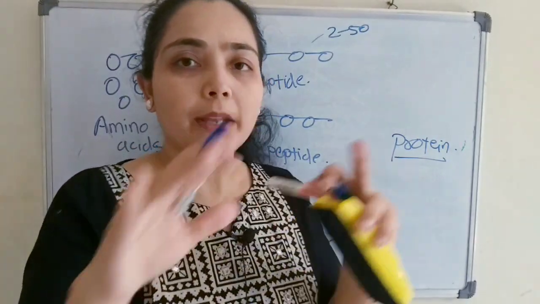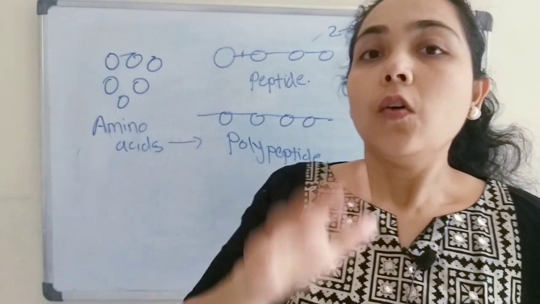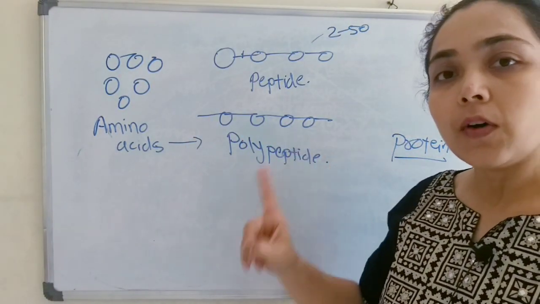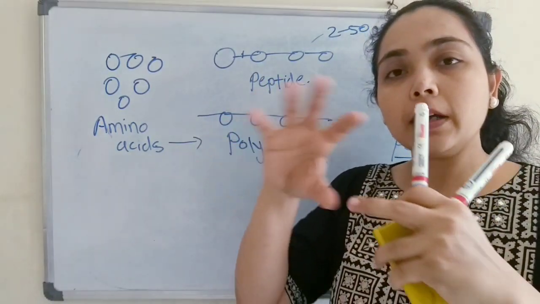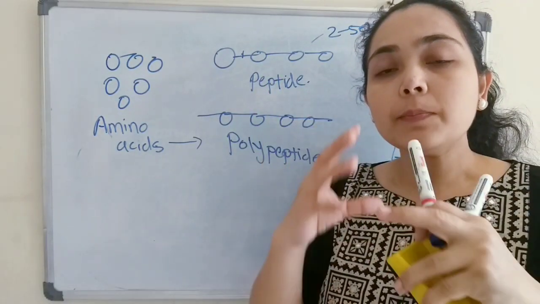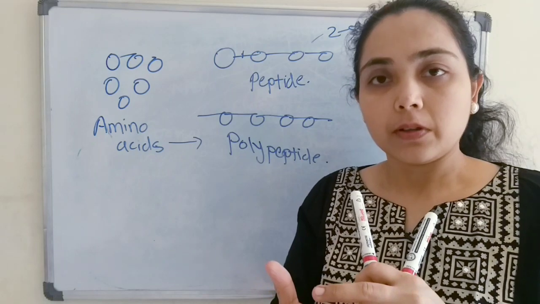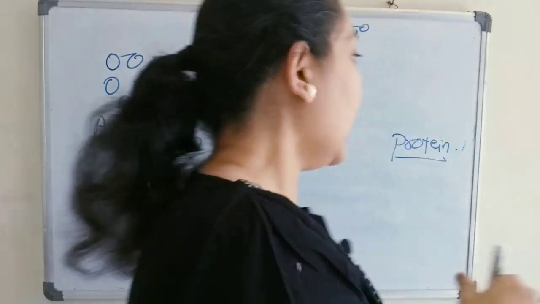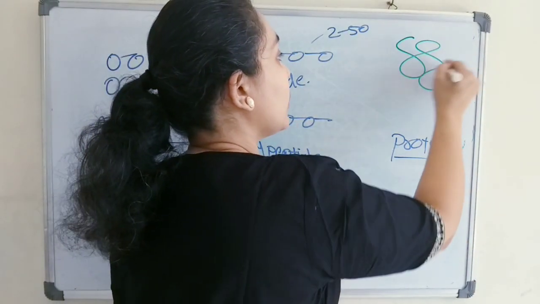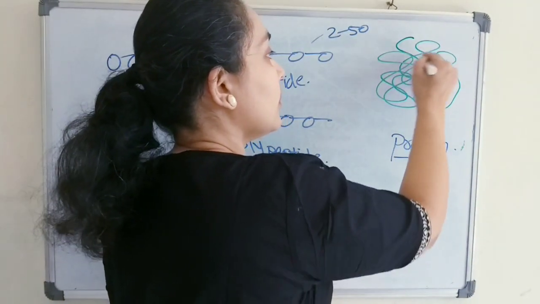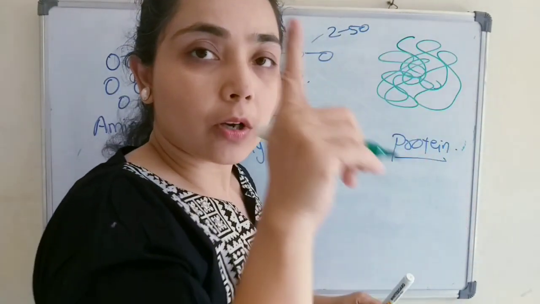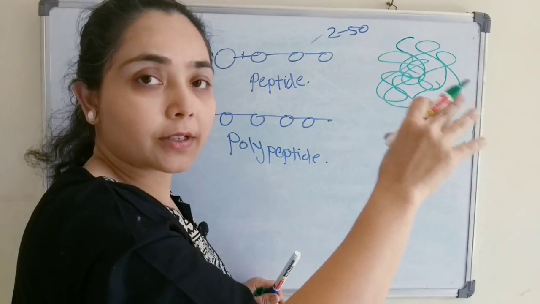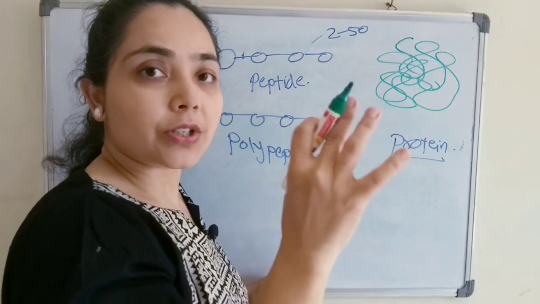They will not fold into any specific structure, but when one or more polypeptide chains come together and fold in a particular structure, which consists of the secondary, tertiary and quaternary structures, that will make the active globular protein, which is structurally and functionally active.